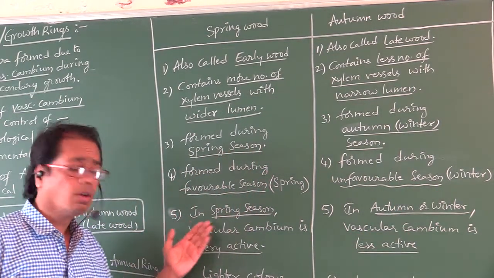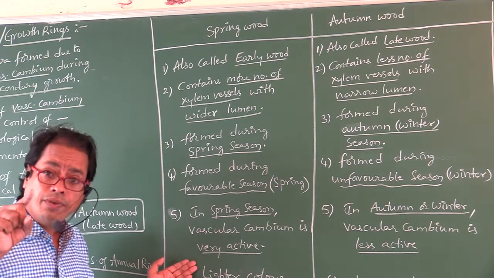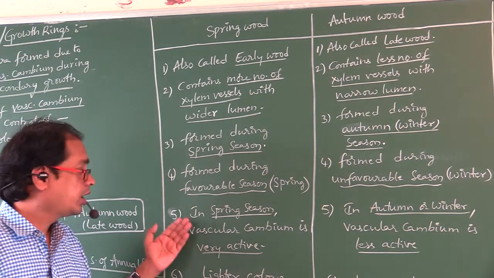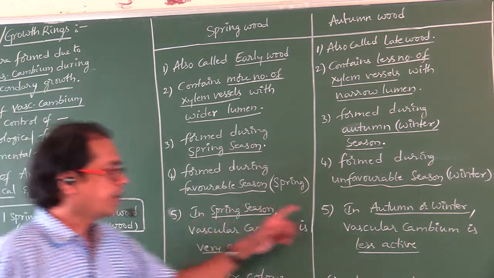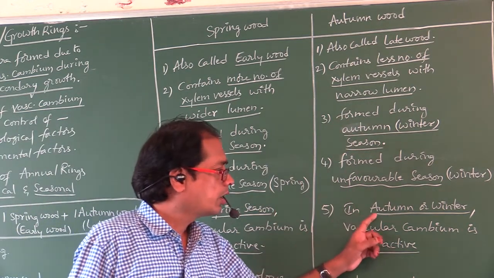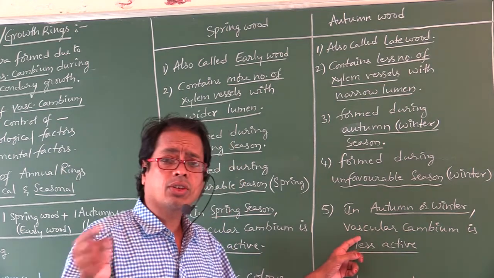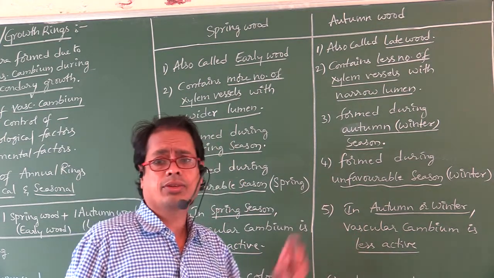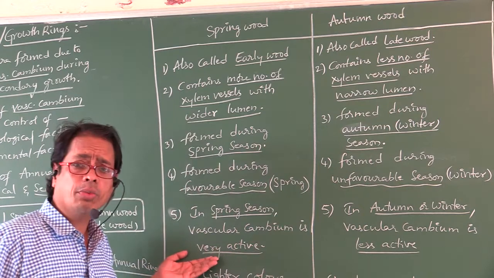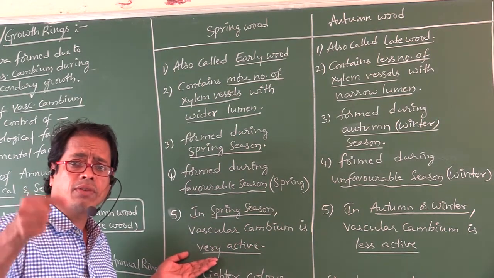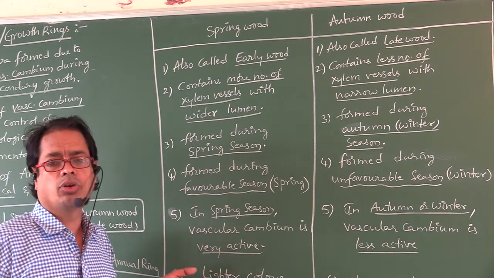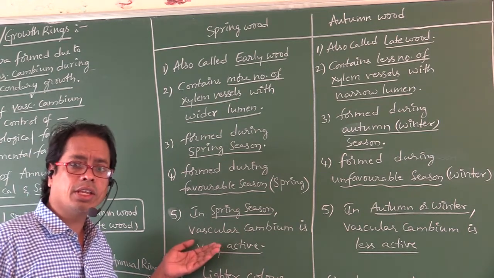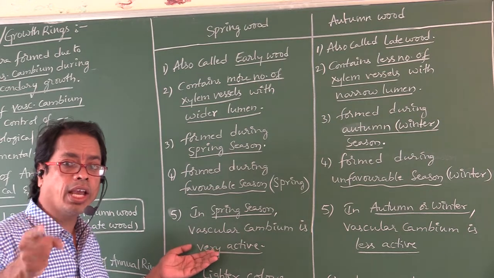In spring wood, vascular cambium is very active. In spring season, vascular cambium is very active. Whereas in autumn wood, in autumn or winter, vascular cambium is less active. Why here more active means very active? When leaves and flowers are formed, water conduction occurs in more amount. That's why vascular cambium is very active.